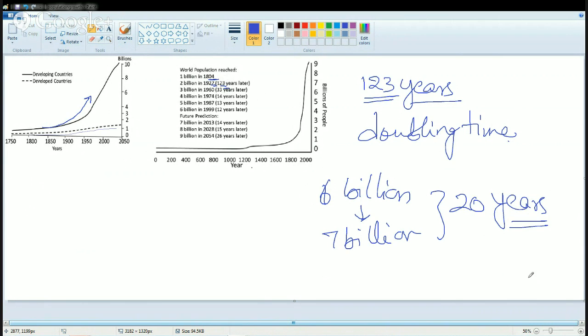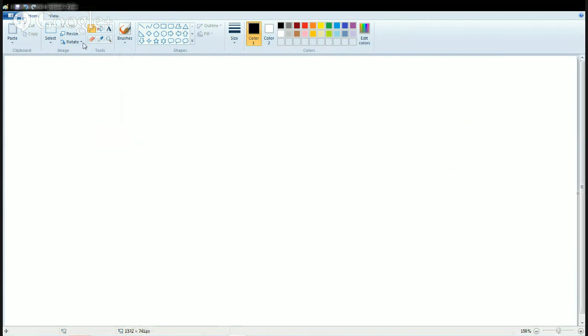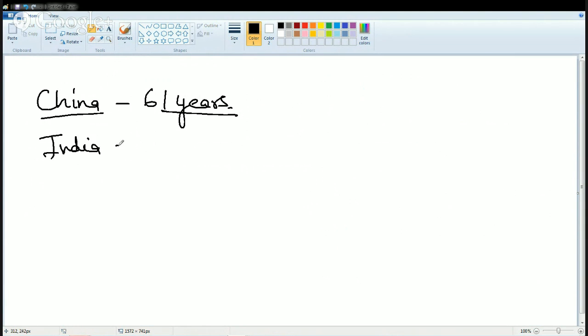Now this is a very interesting example. Based on the growth rate of the population in any region, you have the doubling time. For example, China has a technical doubling time of 61 years. That means it is forecasted that the population of China would double in 61 years. Then you have India. It's forecasted the population would double in 35 years. So India might surpass China's population and become number one in terms of population.